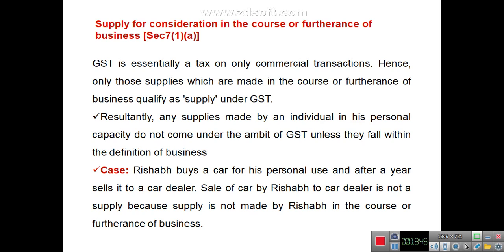Resultantly, if any supply is made by an individual in his personal capacity, it won't come under the ambit of GST. For example, Rishabh buys a car for his personal use and after a year sells the car to a car dealer. Now, the sale of a car by Rishabh to a car dealer is not a supply, and the reason is that this supply is made by Rishabh, not in the course or furtherance of business.